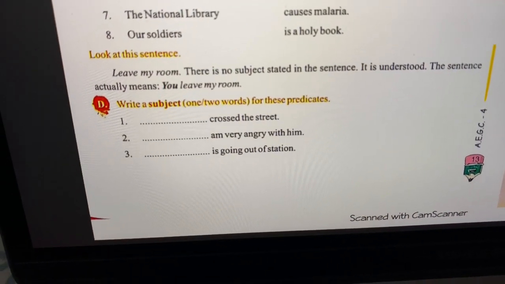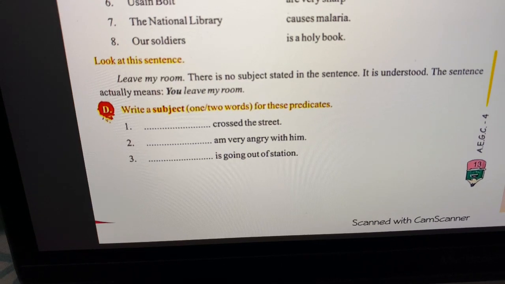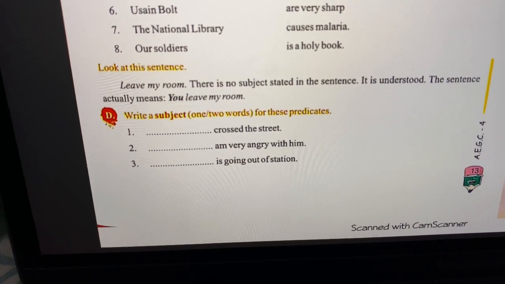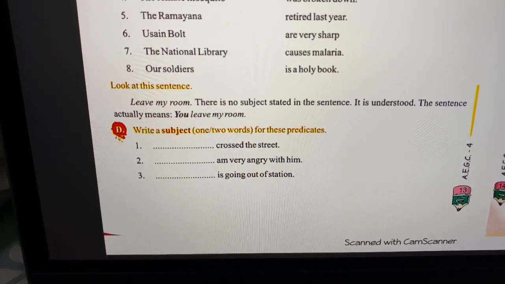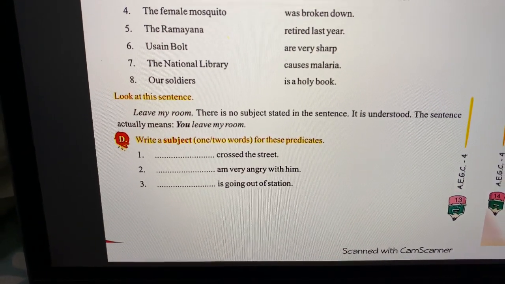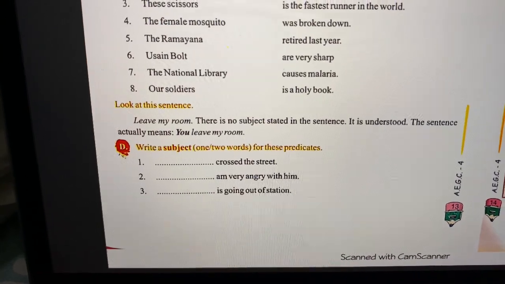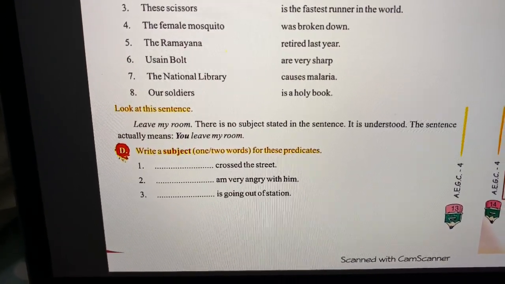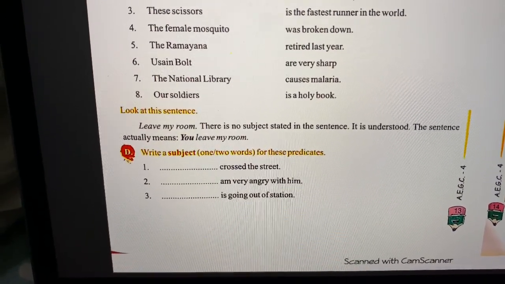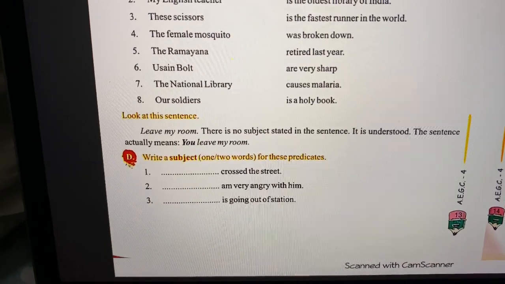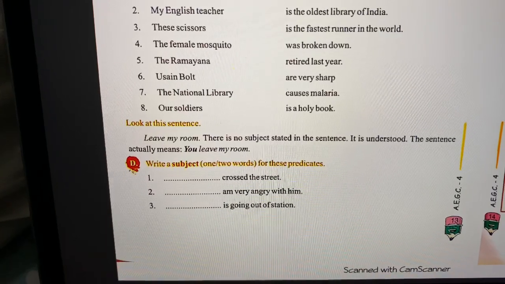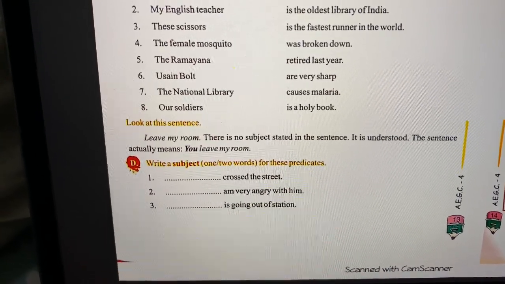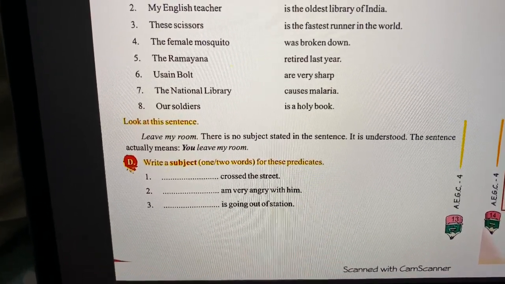So in this exercise, we have to write a subject, one or two words, for these predicates. Okay. So I'm going to help you with this. So over in the first sentence, we have "blank cross the street." So over here, you can write "Ram and Sita cross the street." The second sentence, "dash am very angry with him." Okay. So over here, you can write "I am very angry with him."